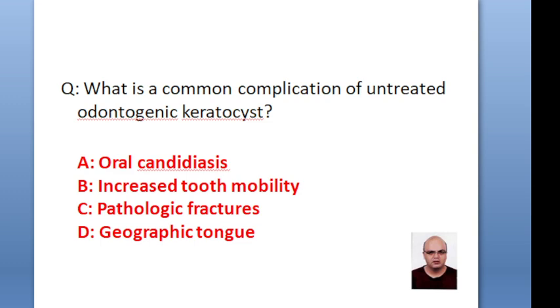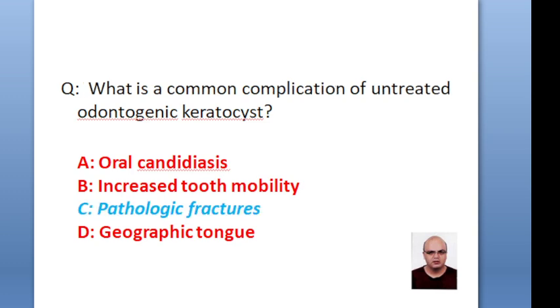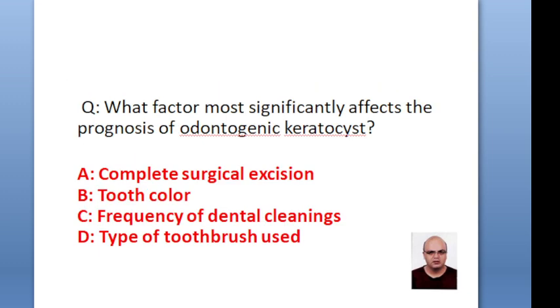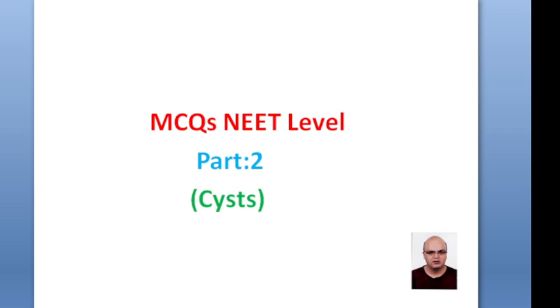Common complication of untreated odontogenic keratocyst: oral candidiasis, increased tooth mobility, pathological fractures, geographic tongue. The correct option is pathological fractures. Which factor commonly significantly affects the prognosis of odontogenic keratocyst? Complete surgical excision, tooth color, frequency of dental cleaning, type of toothbrush used. The correct option is complete surgical excision.